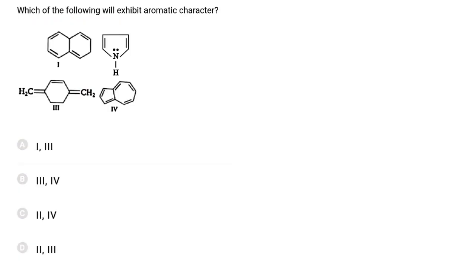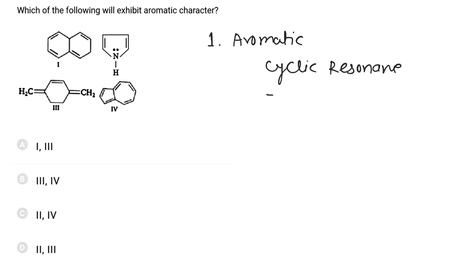Which of the following will exhibit aromatic character? Now if we consider the first molecule, there is no cyclic resonance, and for any molecule to be aromatic, it must have cyclic resonance and the total number of electron pairs must be an odd number.